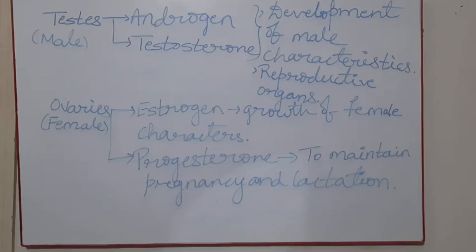One question is there, students, where you have to write the types of endocrine glands we have discussed, from pituitary, thyroid, parathyroid, adrenal, pancreas, to gonads. These names you have to write. In front of that you write what hormone they release, and in the next column you write the function of those hormones.